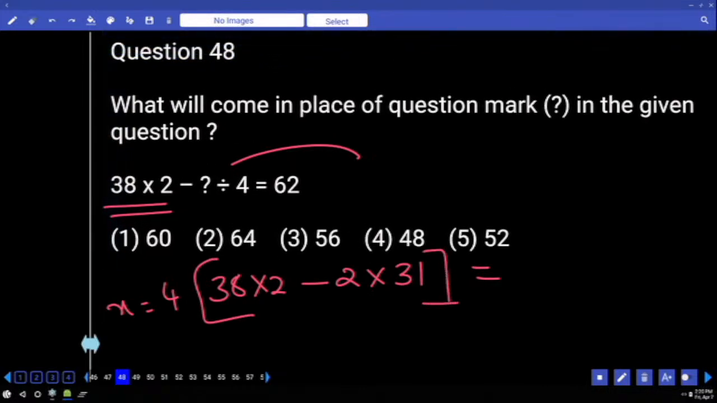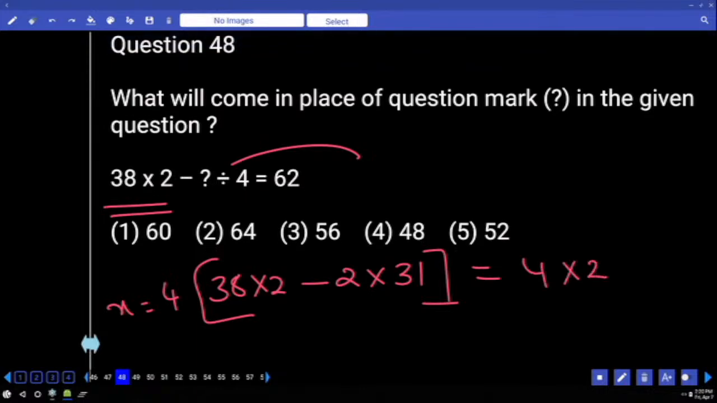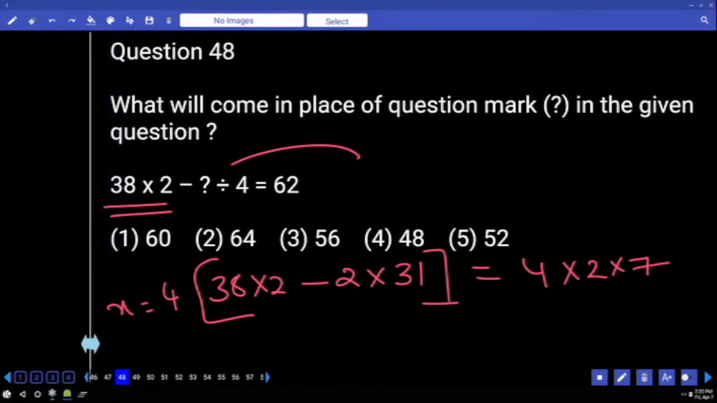Yes, numbers inside the bracket. Take 2 common. 38 minus 31, that is 7. That means finally we have 4 into 2 taken common and 7. 8 into 7, 56. Third option. Yes.